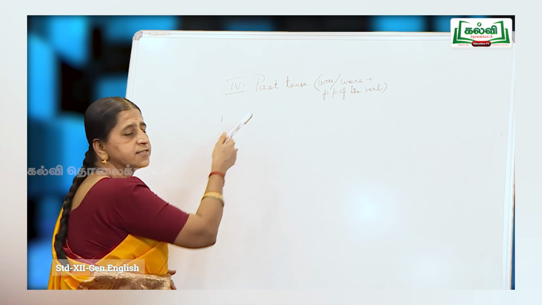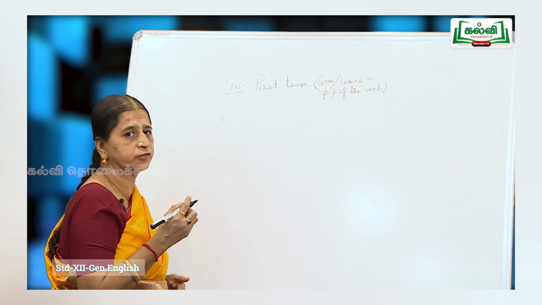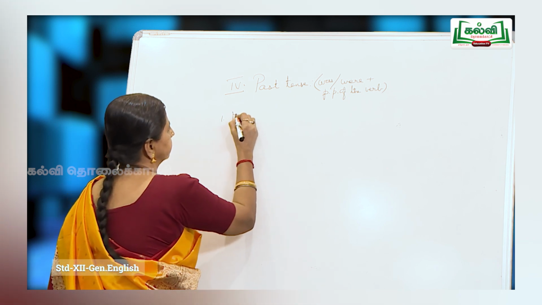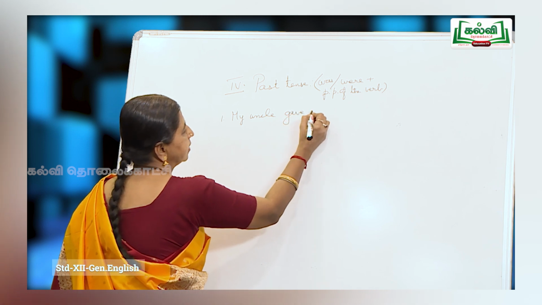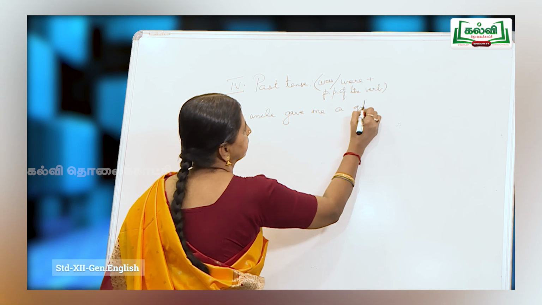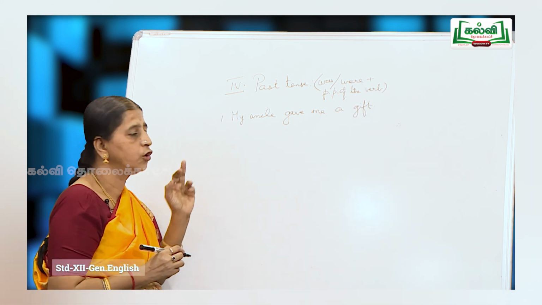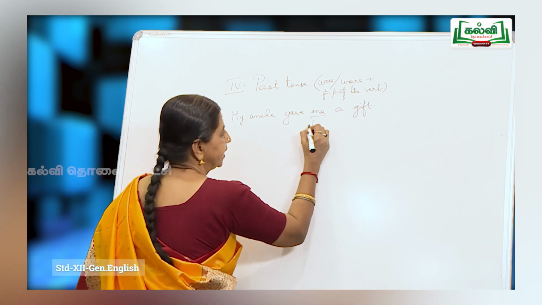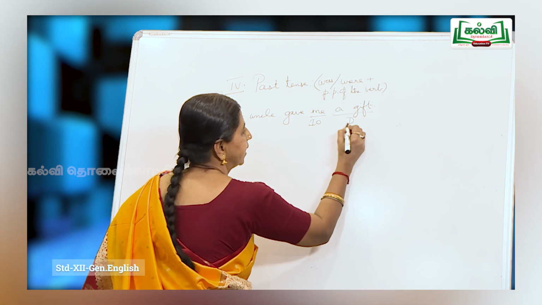Now, look at this tense, past tense. Here, was or were plus past participle of the verb. My uncle gave me a gift. Now, my uncle gave whom? Me. So, indirect object. My uncle gave what? A gift. So, direct object.